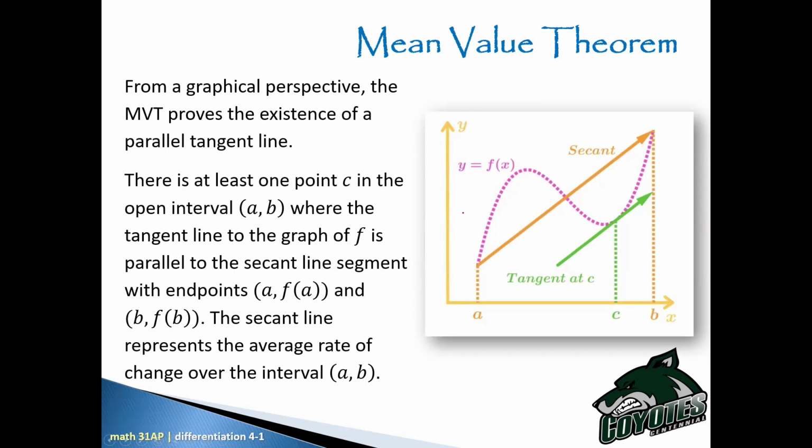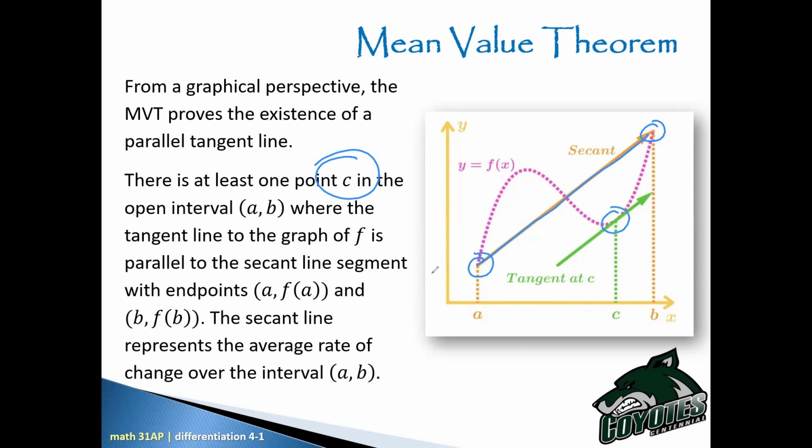So you see on this diagram, let me just change colors. Let's go blue. So I have drawn a secant line from point A to point B. This secant line right here represents the average slope of the function from A to B. Now, we are saying there exists at least one point at C where the tangent line at C, which is the instantaneous rate of change at C, right? The tangent line at C, that slope will be parallel to the average slope.